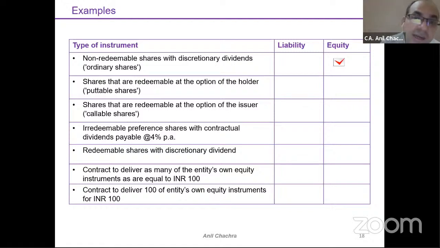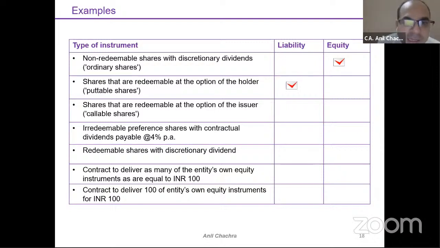Shares that are redeemable at the option of the holder, as we discussed just now, if the discretion is held by the holder, then I have the obligation. I can't avoid the payment of cash. I have an obligation to settle that liability. So as and when the discretion is held by the holder, it will be part of my liability.